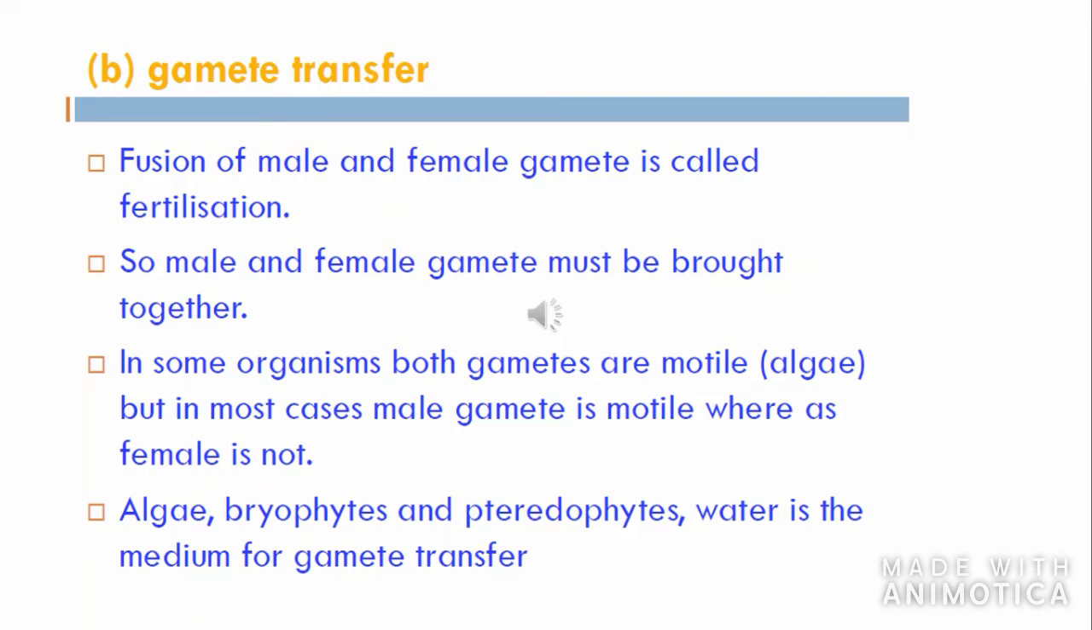In some organisms like algae, both male and female gametes have flagella, so they will move and come close together and the process of fertilization will happen. In most of the organisms, male gametes are motile and female gametes are non-motile. Clear?